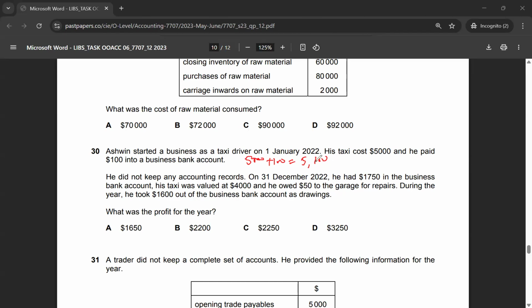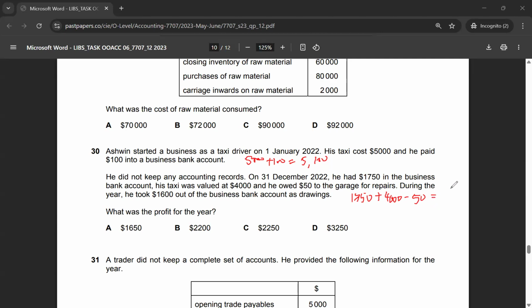So 5,100 is his net worth at the very beginning of the year. At the end of the year, he has 1,750 in the business bank account, plus his taxi is worth $4,000, and then he owes $50 to the garage for repairs.